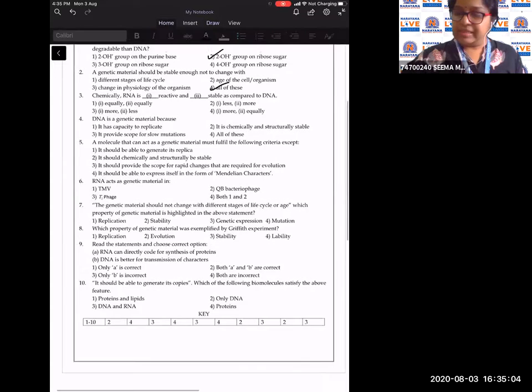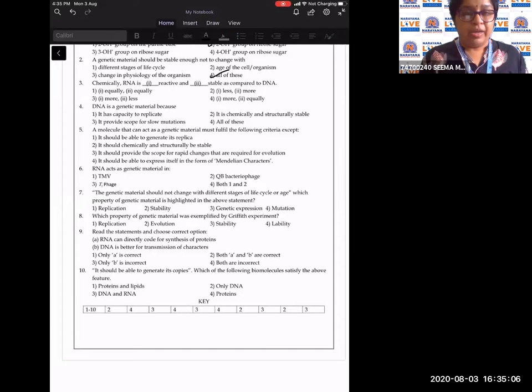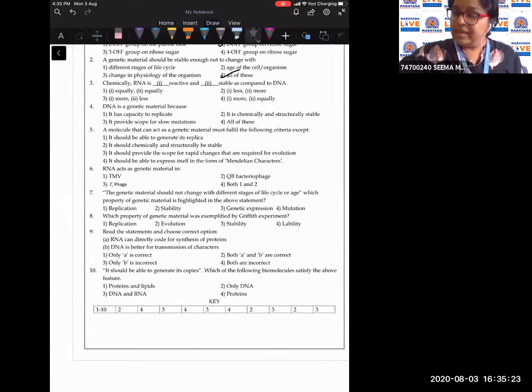Next question, as you can see, question number 3. Chemically, RNA is dash reactive and dash stable as compared to DNA. So chemically, RNA is more reactive and it is less stable as compared to DNA. So more reactive and less stable will be the answer. So the answer is the third option.